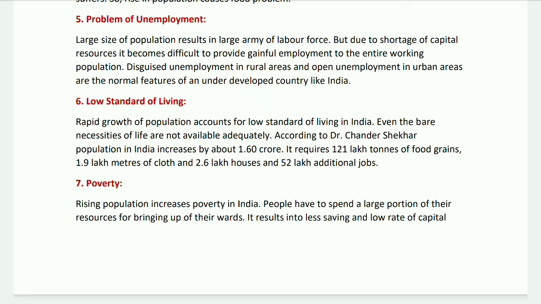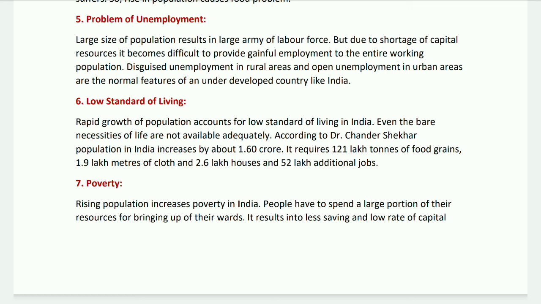Number 6, low standard of living. Rapid growth of population accounts for the low standard of living in India. Even the bare necessities of life are not available adequately. According to Dr. Chandrasekhar, population in India increased by about 1.60 crore. It requires 121 lakh tons of food grains, 1.9 lakh meters of clothes, 2.6 lakh houses and 52 lakh additional jobs.